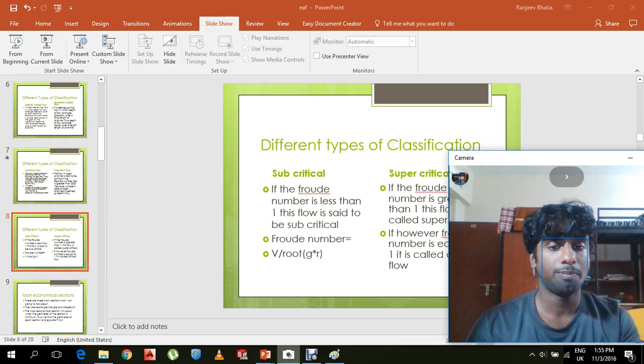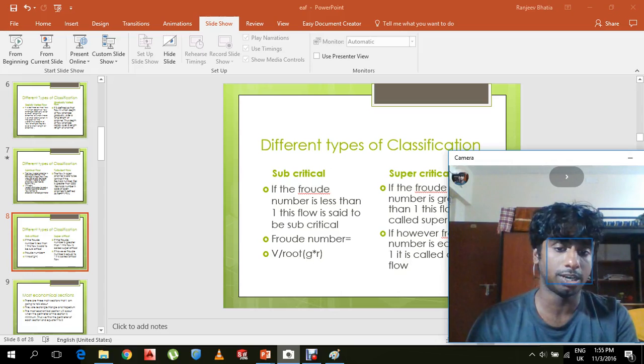This type of flow matters because of the different Froude numbers that could occur with each flow. For subcritical flow, if the Froude number is less than 1, the flow is said to be subcritical. The Froude number, as we know, is V divided by root of g into r, where V is the velocity, g is the gravity and r is the hydraulic depth.